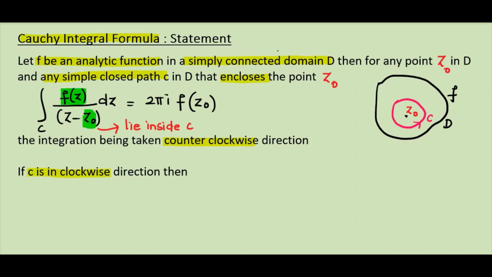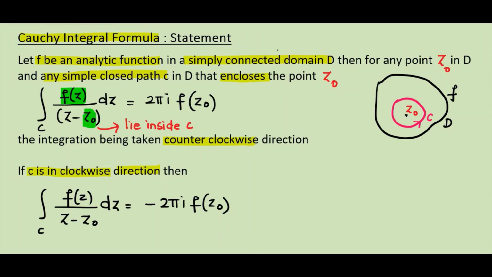If C is in clockwise direction, then the integral over C of f of z by z minus z0 dz will be minus 2 pi i into f of z0. Now let us discuss our first question.